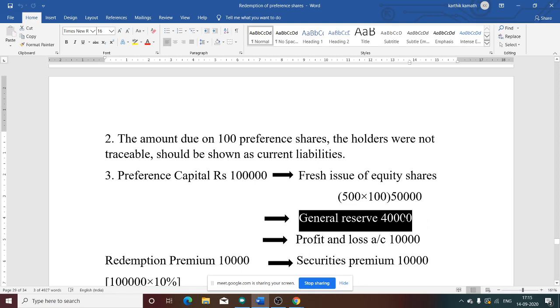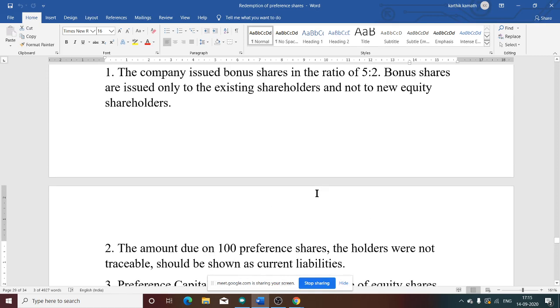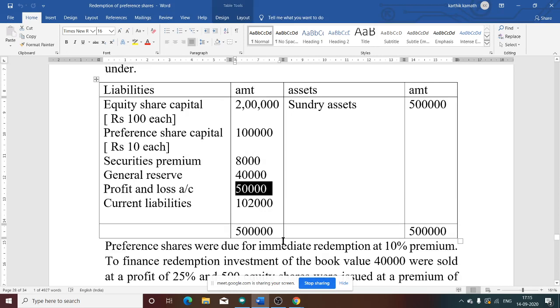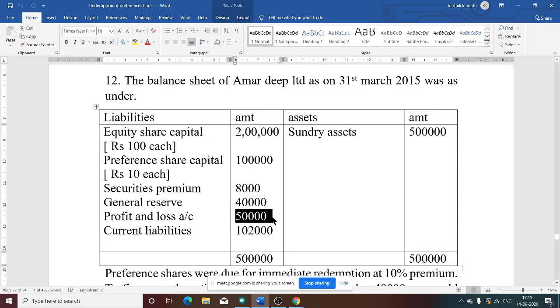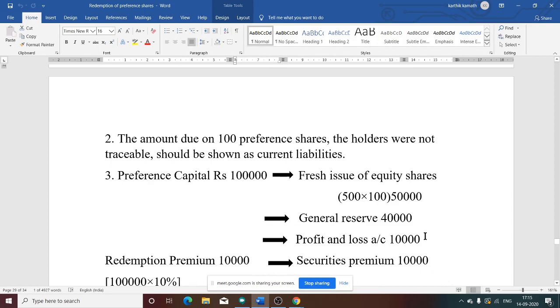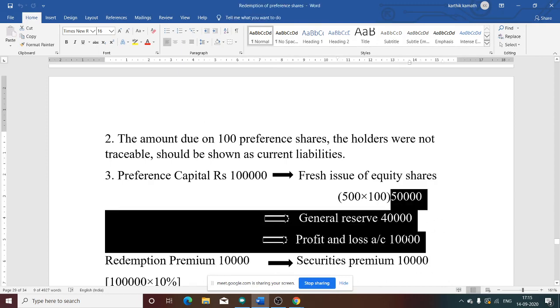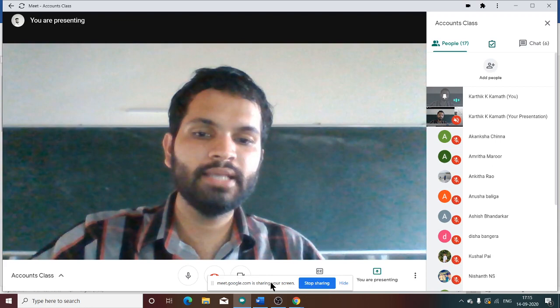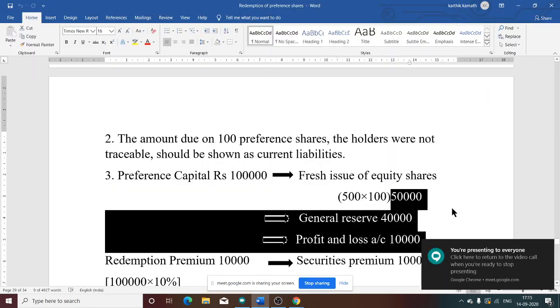That we will utilize from the profit and loss account. Profit and loss account information is again given in the question, that is 50,000, but we want only 10,000. So there is sufficient balance available in profit and loss account. So we will take 10,000 from profit and loss account. Now you see, total 50,000 plus 50,000 plus 40,000 plus 10,000 is equal to 1 lakh. Preference share capital is met.